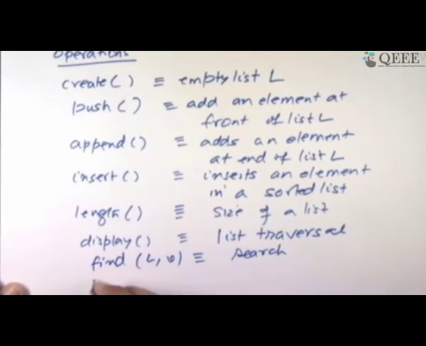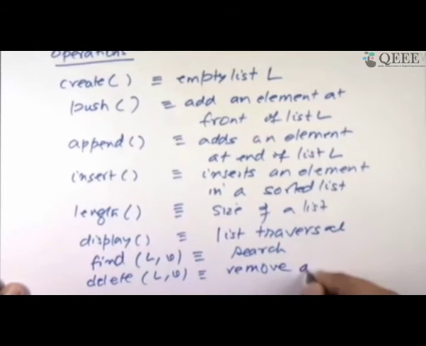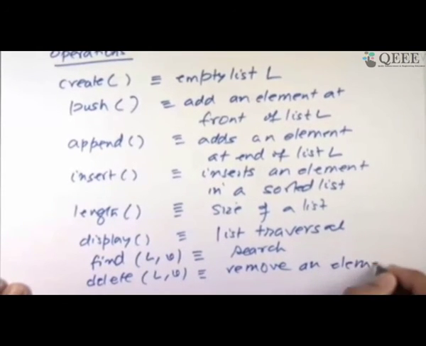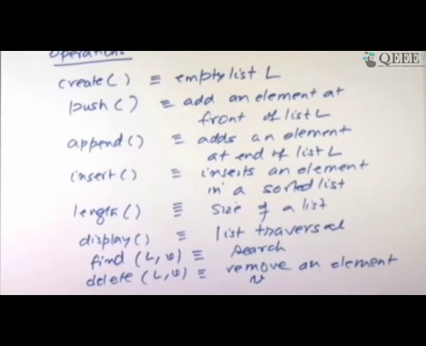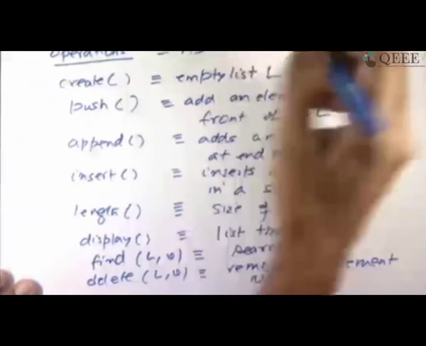I may like to remove an element from the list. So maybe delete element V from L. Remove an element. And you can see I can keep building this operation list as exhaustively as I want. I've given you more on my slides. You can join two lists. You can break a list. You can remove duplicates from a list and so on. Given two lists, you may want to find the difference, like a set. So the operations could be as rich as your application demands. Nobody can tell you what to do. As rich as required.